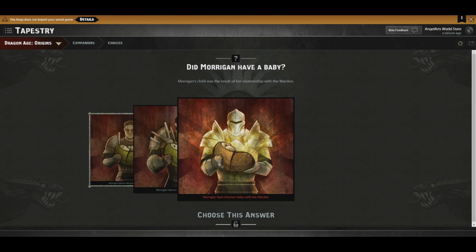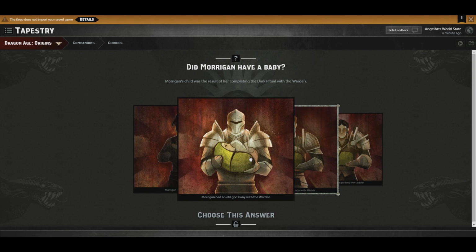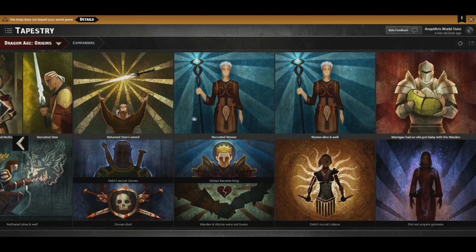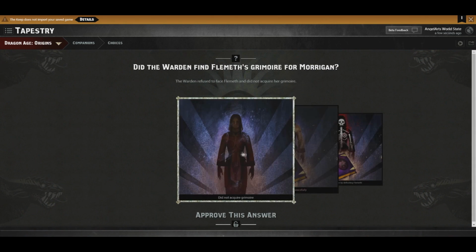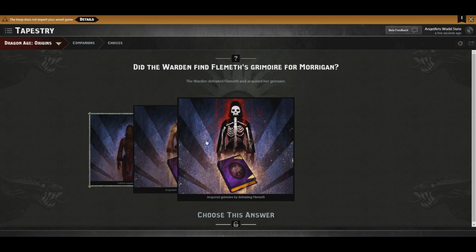I had no idea. See, I love this because I had no idea this existed. But no, much to the chagrin of Rory, Morrigan did have an old god baby with the Warden. And so many people are wondering about that. Did not acquire the Grimoire? We did acquire the Grimoire. Acquired the Grimoire peacefully? No. The Warden defeated Flemeth. We did defeat Flemeth and acquired our Grimoire. Much good that did.